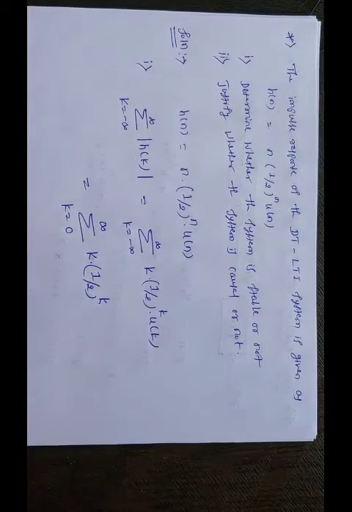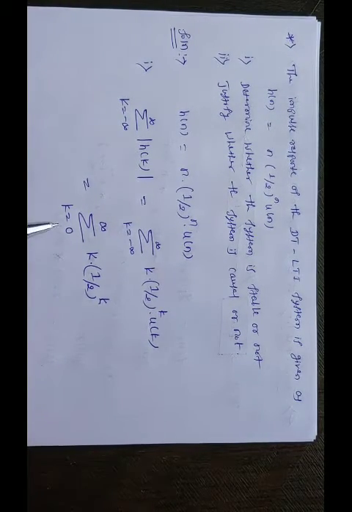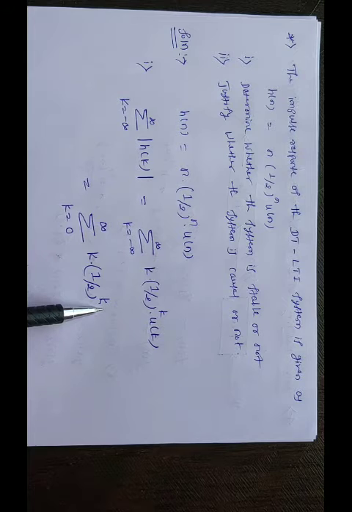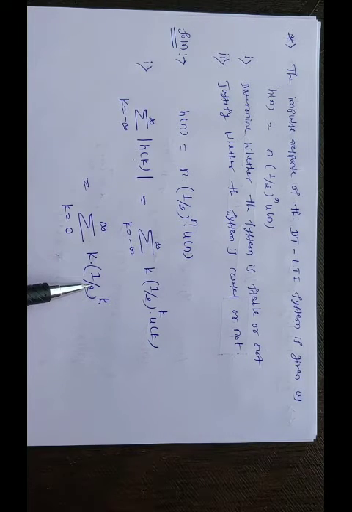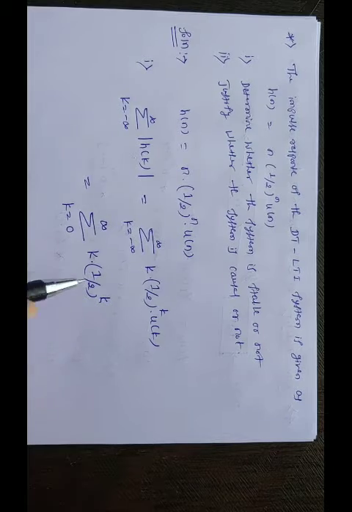Now we are going to use the standard formula: summation of k equal to 0 to infinity of k into a to the power k is given by a divided by (1 minus a) whole square. Here my a is 1 by 2.